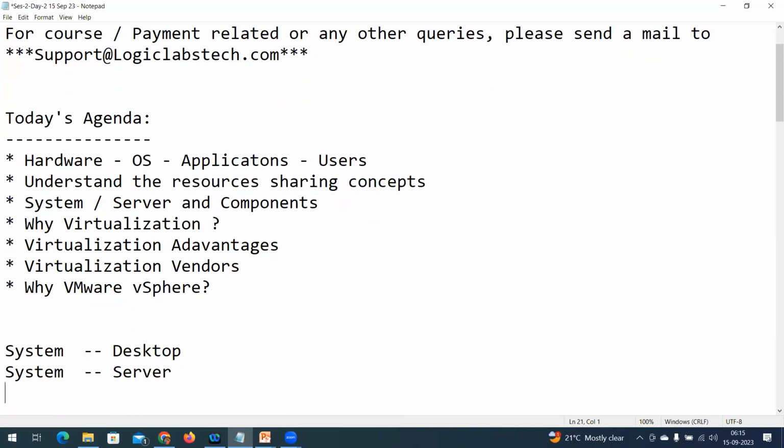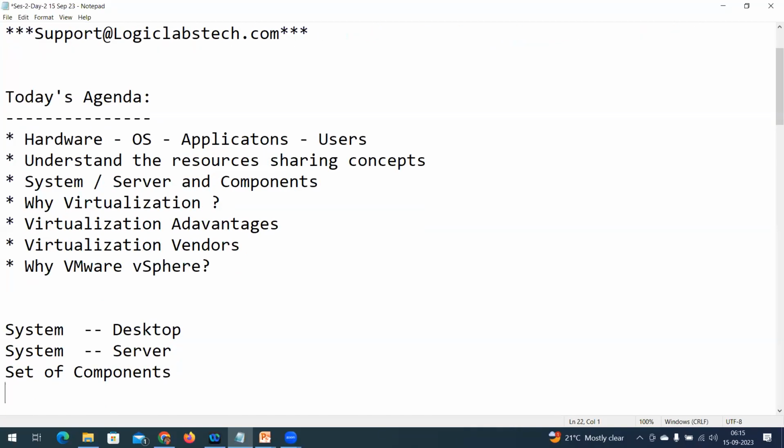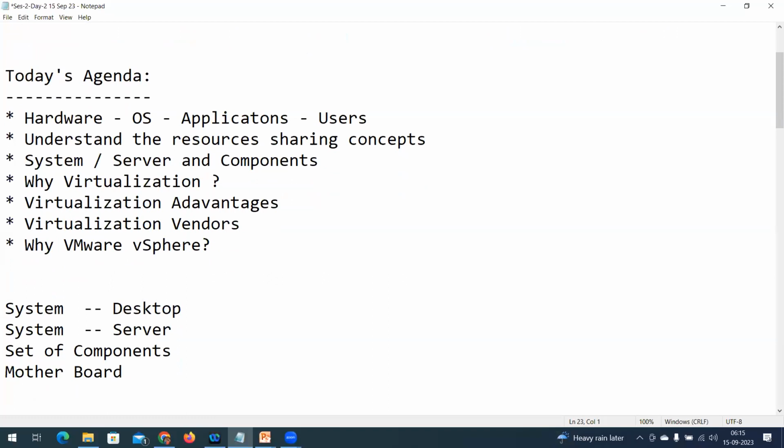A system is nothing but a set of components. I can broadly describe there are 5 major components that I can call a system. What are those 5 major components? Can anyone tell? Motherboard.